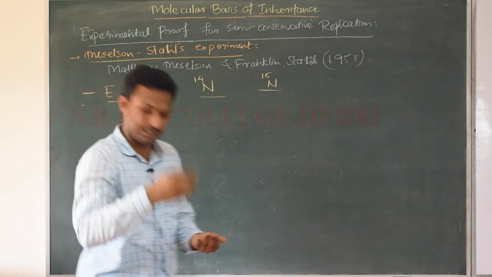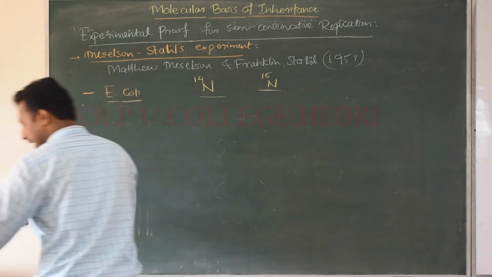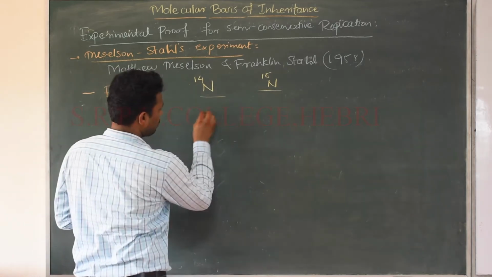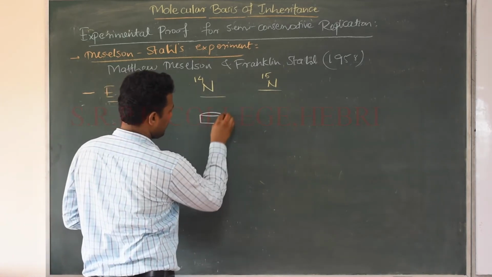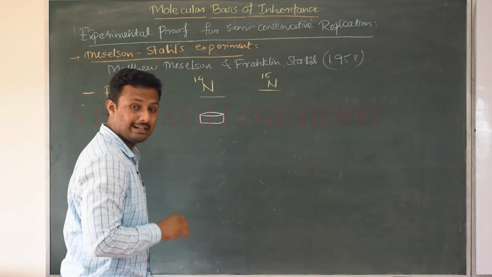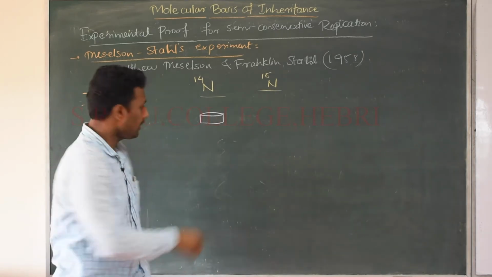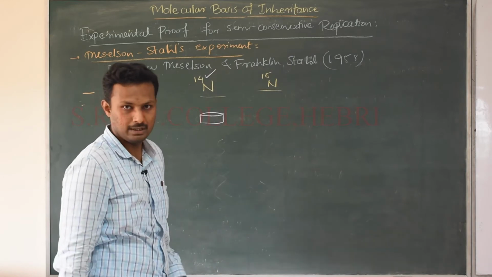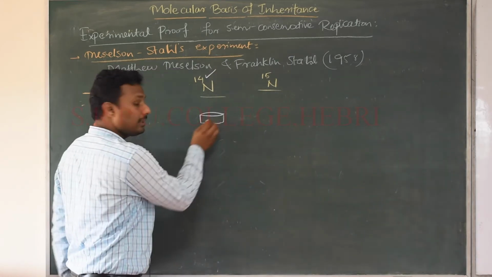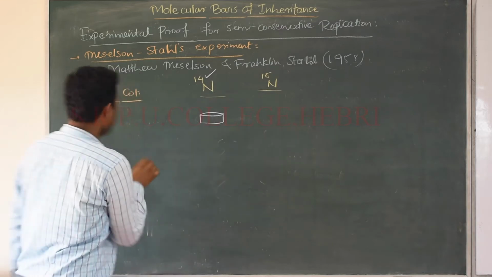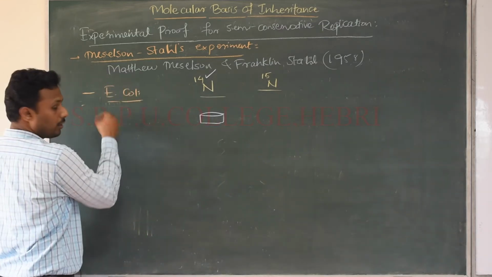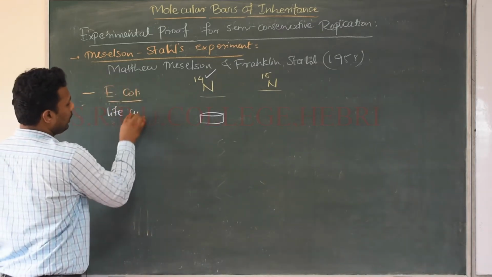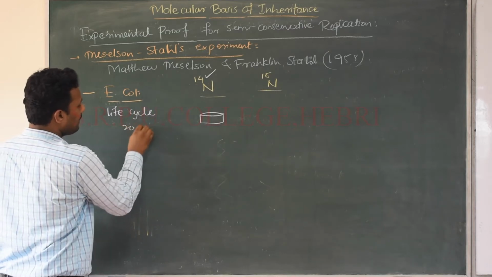What experiment was conducted here by these two people is that they considered E. coli in two cultures. There was one Petri plate in which bacteria were cultured for many generations on the normal, that is N14, medium. That means when culturing takes place, these E. coli are going to multiply. One life cycle of E. coli will be completed in 20 minutes.